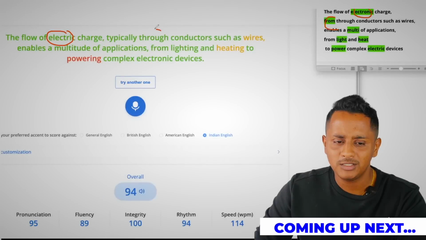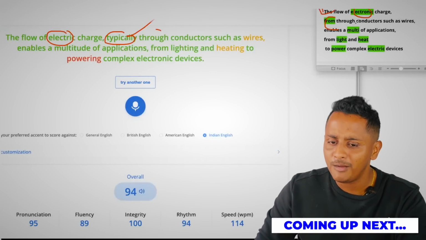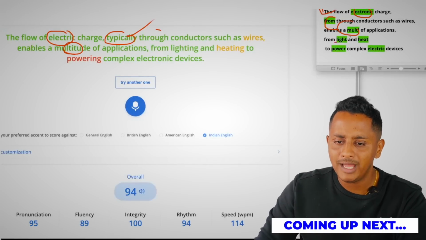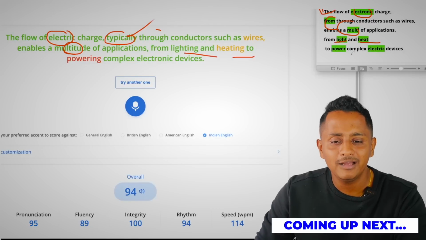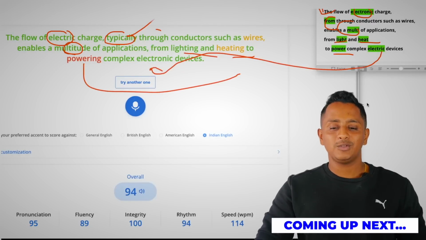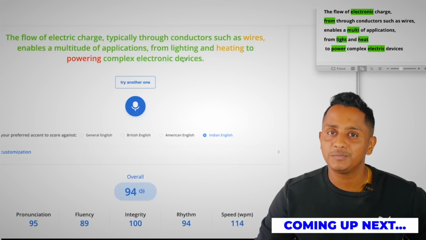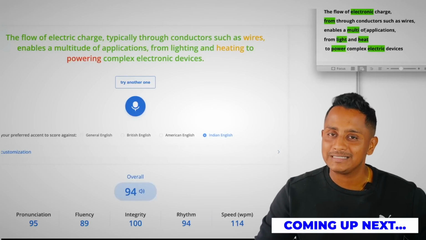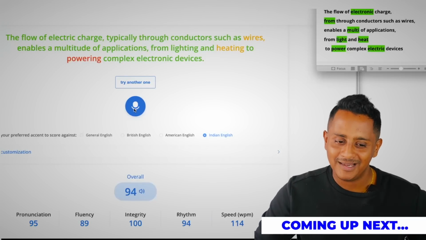Flow of electric charge. Typically, I will speak the words: from, multitude, light, heat, lighting, heating, power, powering, electric, electronic. All these words I'm going to change. Hope it is clear. So let's observe what marks it gives. Okay, let's check this out.